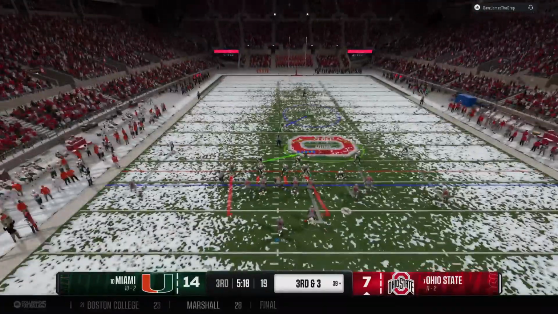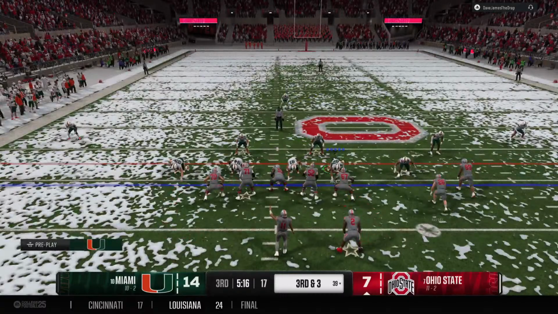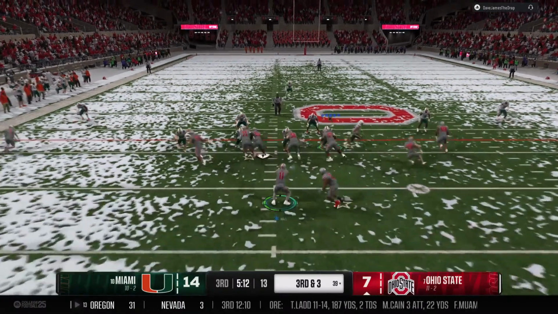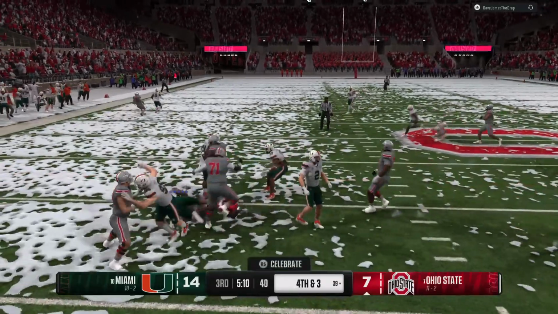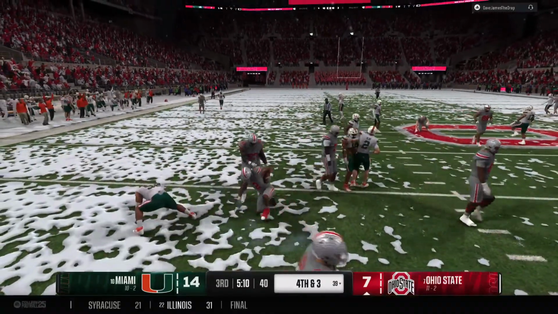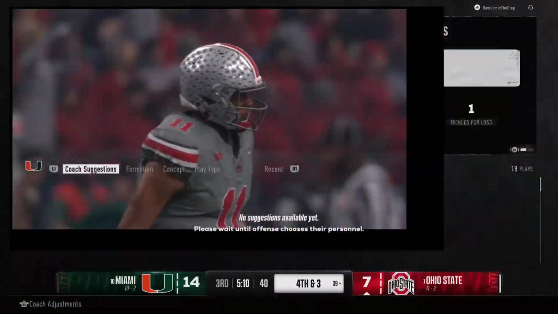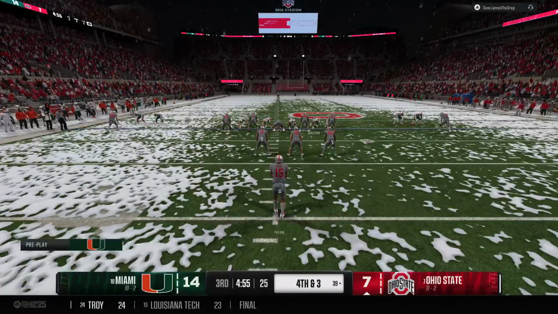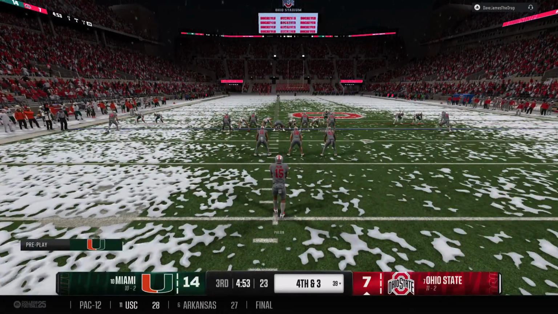Crucial third down play coming up. Moving the receiver around pre-snap. Can he get there on the ground? And the defense smothers him for no gain. Well, the defensive line does their job eating up those double teams, freeing up the backers to make the play. Buckeyes will have to punt this one away.